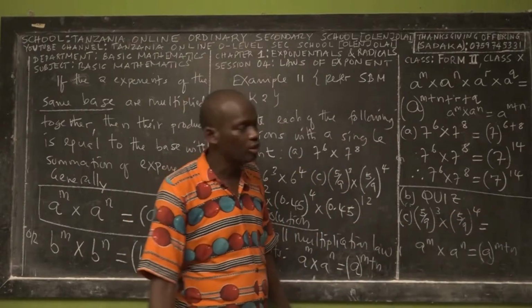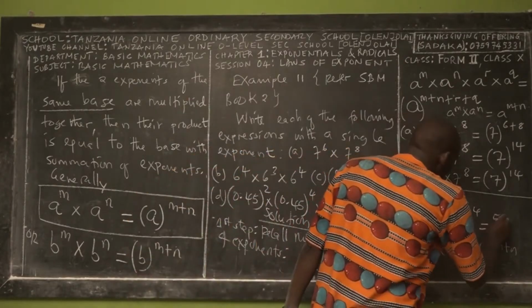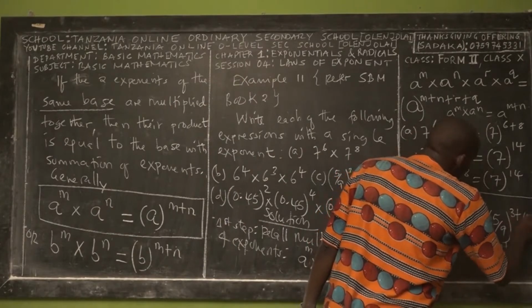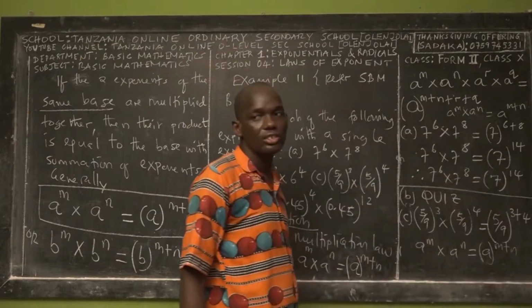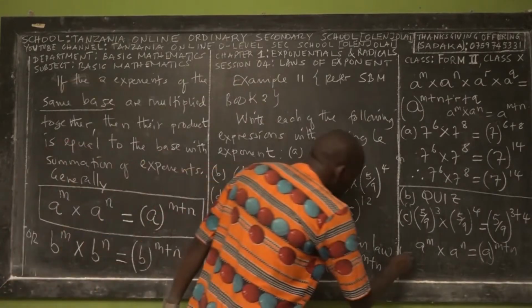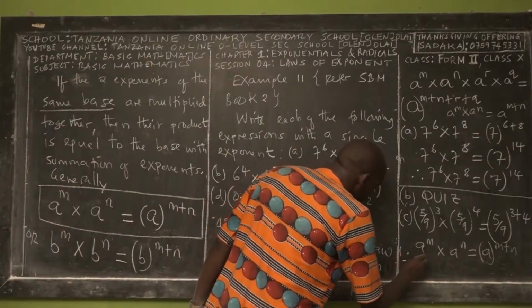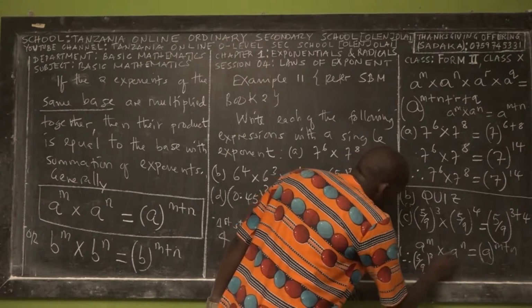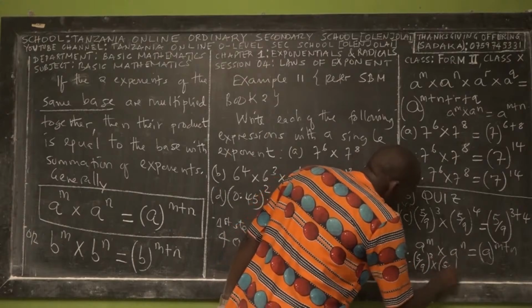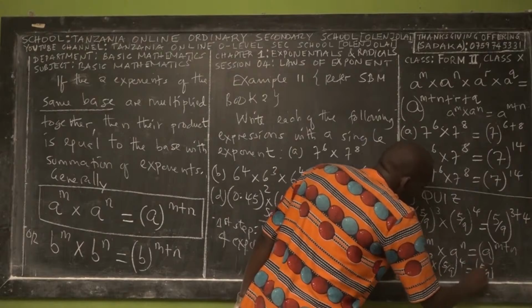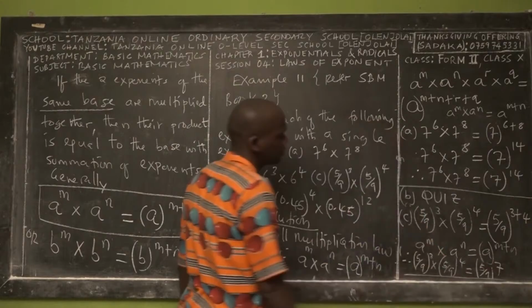Right? According to the law, they have the same base. So we have 5 over 9, then we have 3 plus 4. Right? 3 plus 4 is equal to what? 7. So to write this as a single exponent, we have 5 over 9 power 3 times 5 over 9 power 4. The answer is equal to 5 over 9 power 7. And that is the response.